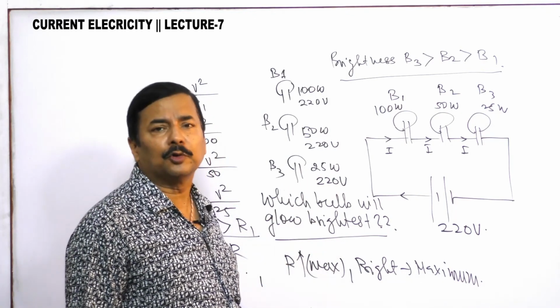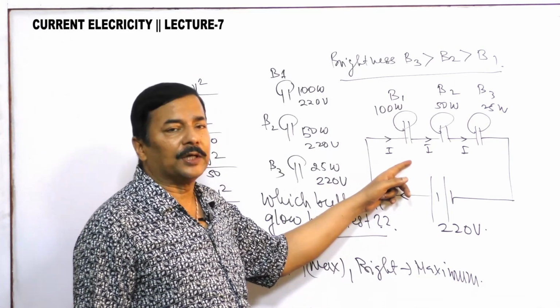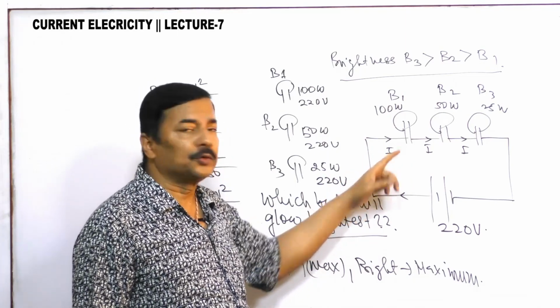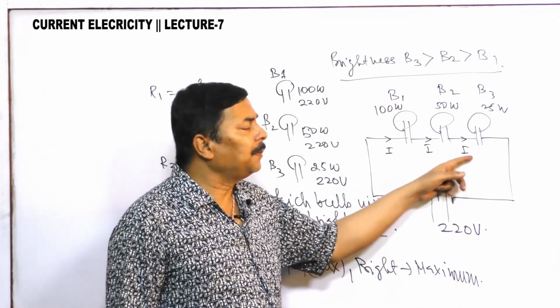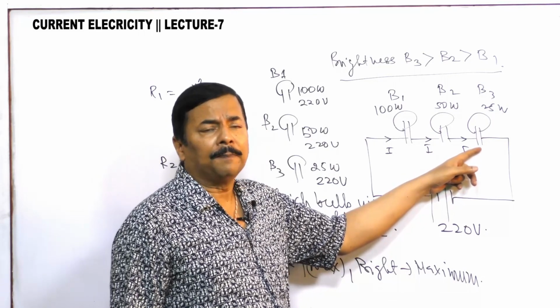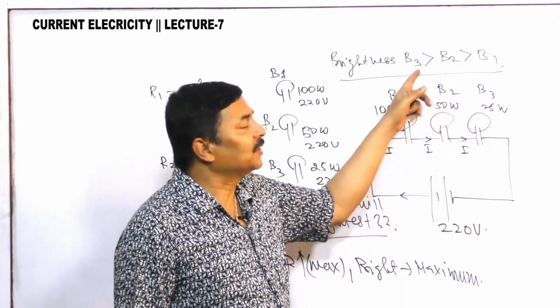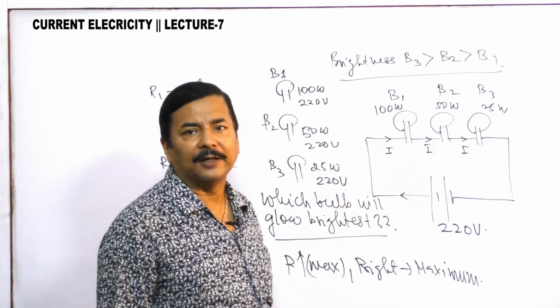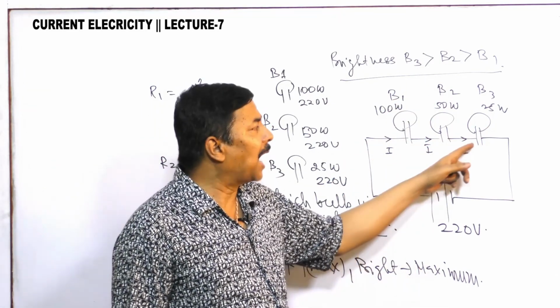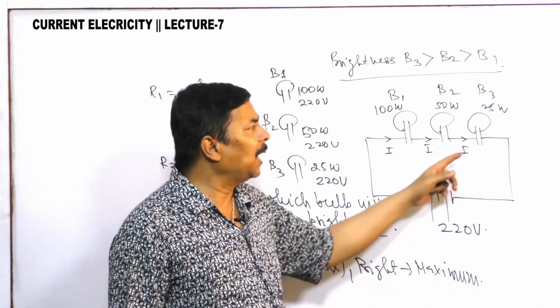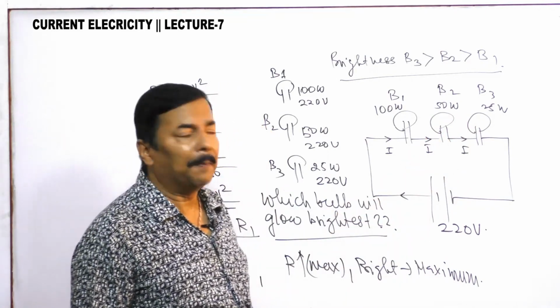You should understand this well: in this situation, if you connect them in series, the bulb which has the smallest power will glow brightest. It will give the maximum light. The bulb B3 will give you maximum light.